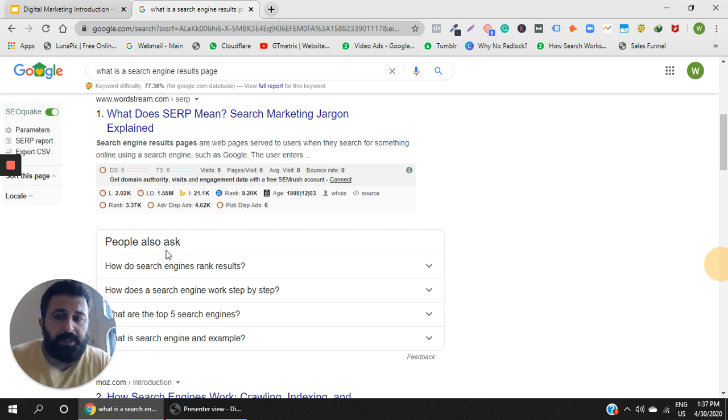and these are PAAs, which is people also ask. So based upon your inquiry, Google might also give you various FAQs which you might be curious to know. That is why this is known as the people also ask section, wherein it gives you various kinds of FAQs that you might be interested in knowing. So these are PAAs.